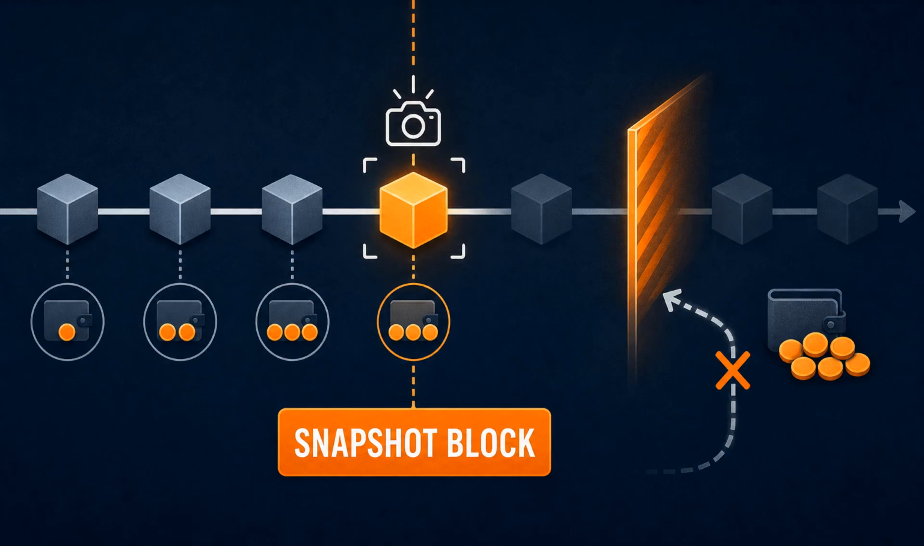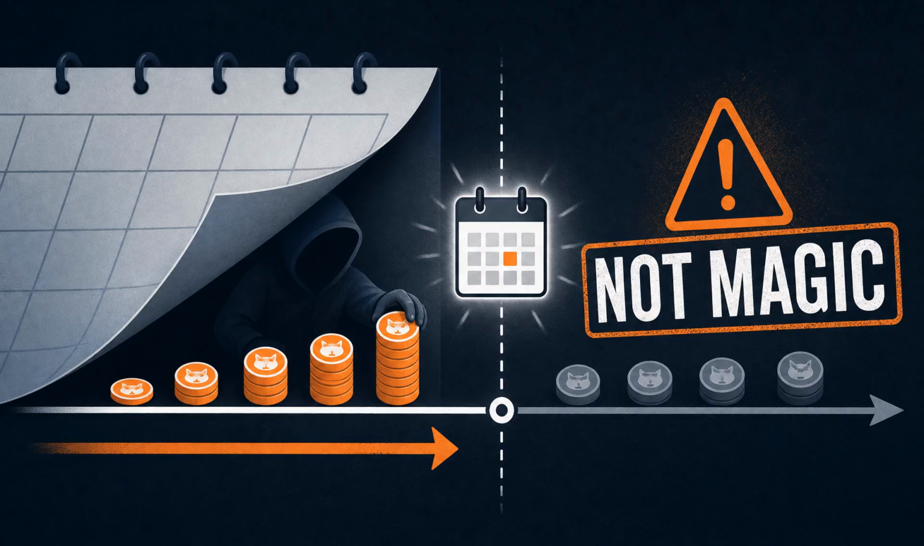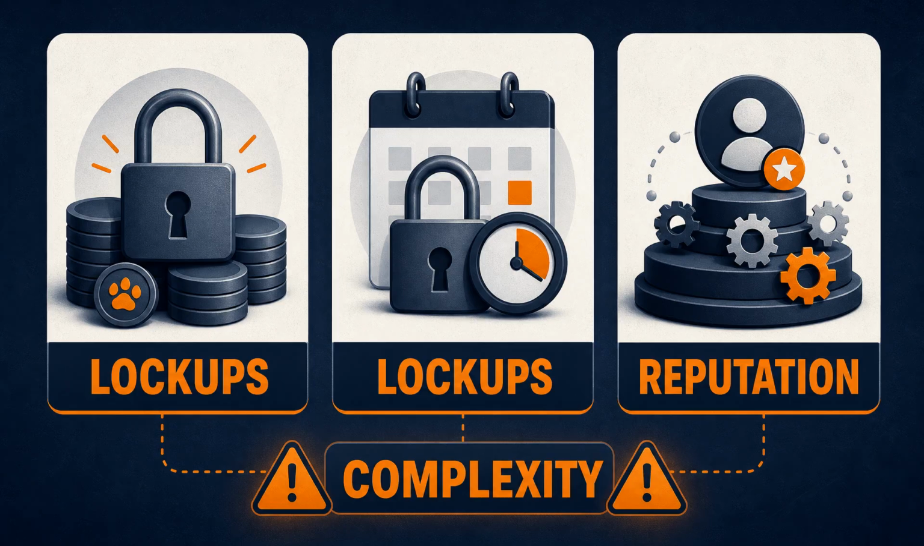There are also snapshot-based designs, where voting power is measured at a specific earlier block. That can make last-minute vote buying harder, but snapshots are not magic. If the attacker prepares early enough, or if tokens can be accumulated quietly before the snapshot, the risk remains. Some systems try vote escrow, staking lockups, or reputation layers. These can make governance power less liquid, but they also make the system more complicated and sometimes less open.